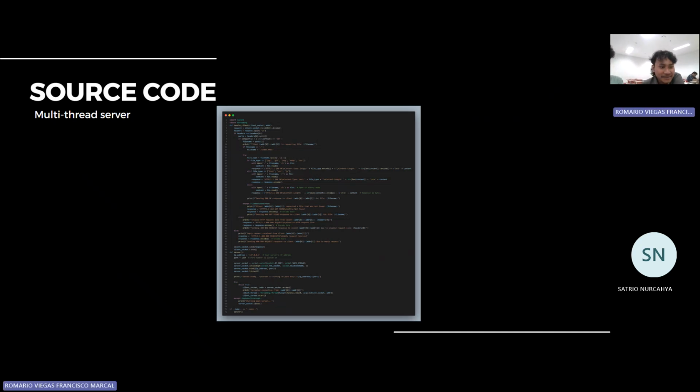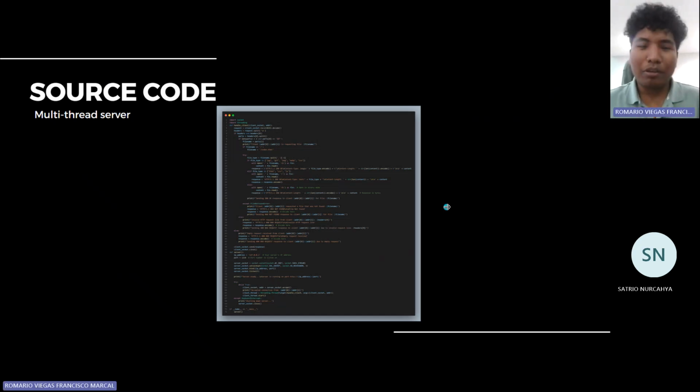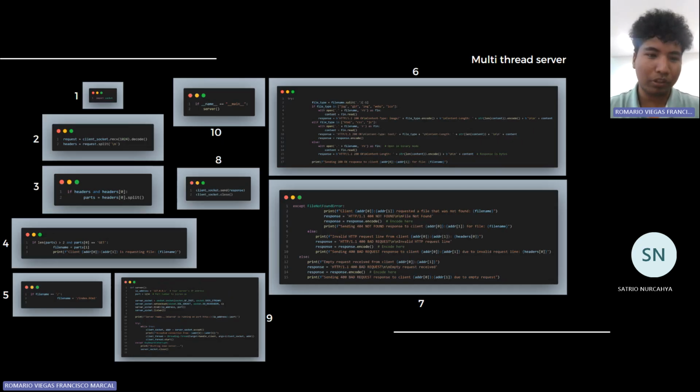And the next one will be explained by my friend. Okay, that's all about the single thread server. Let's just come to the multi-thread server. So basically the multi-thread server and the single thread server are quite similar. The only differences are in the import library, where we also use a library called threading, as well as the setup of the server function, in which we set up some code that can accept multiple requests and handle multiple requests at one time.